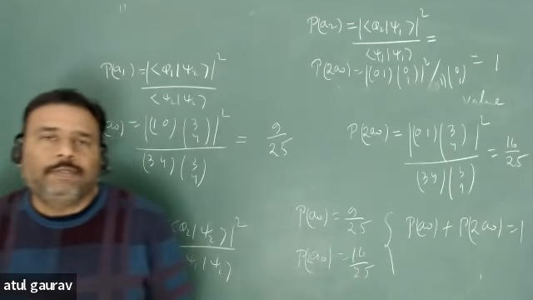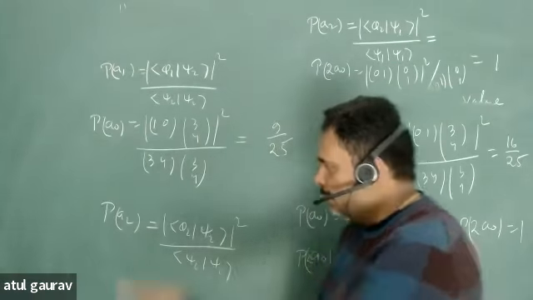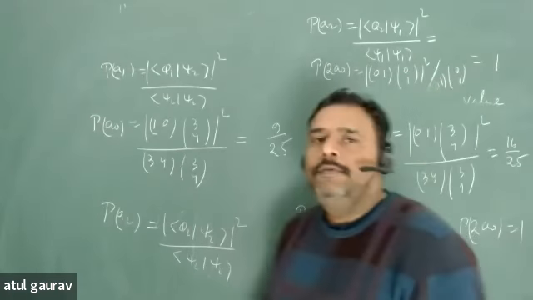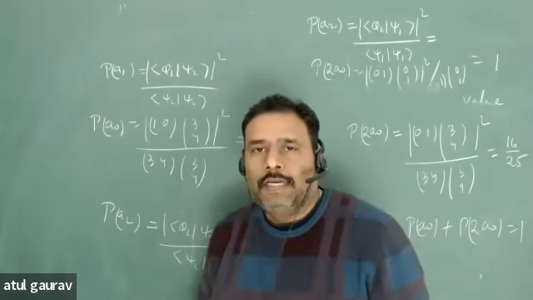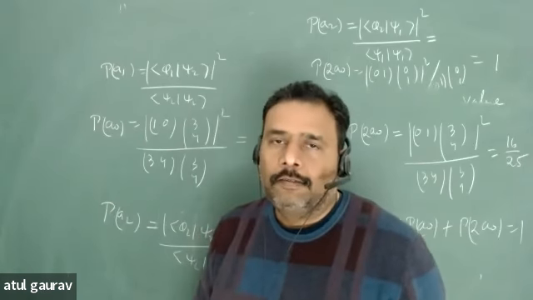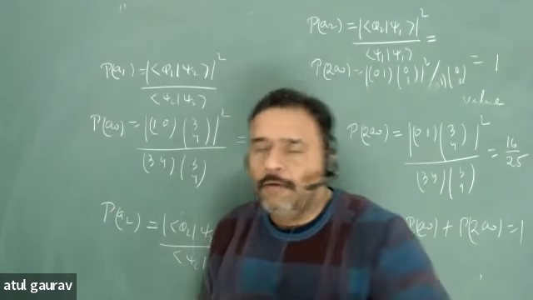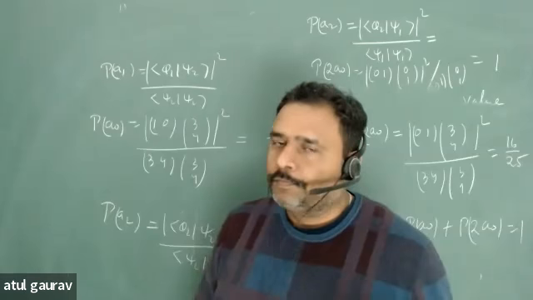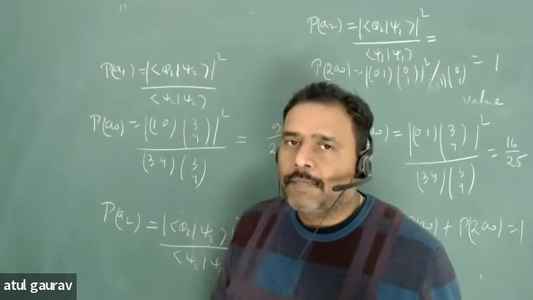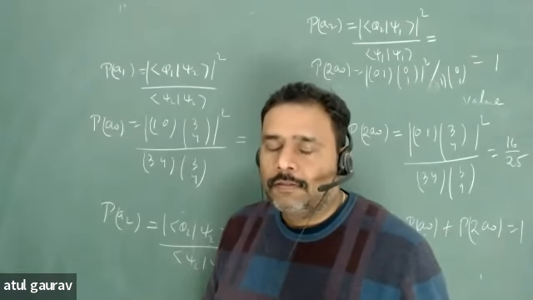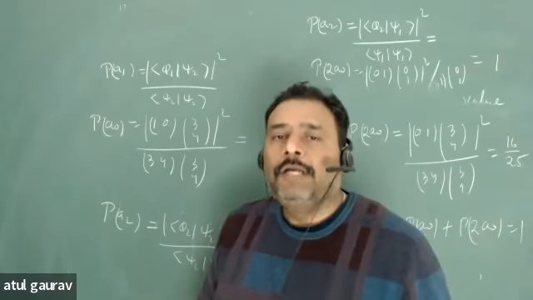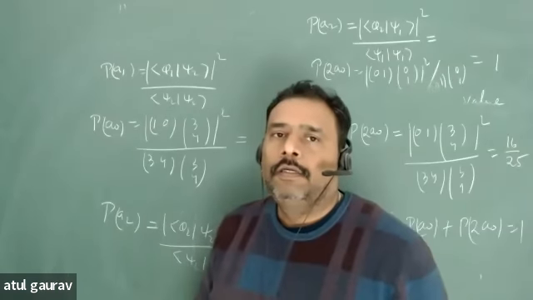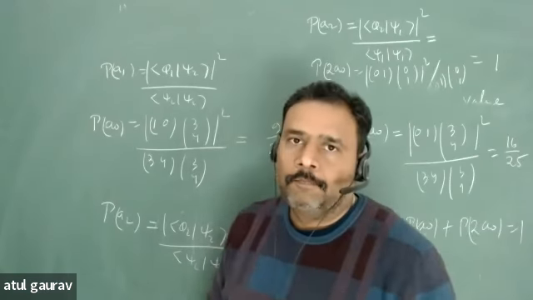So if you measure A in the state psi 2, out of 25 times, 9 times you get A0 and 16 times you get 2A0. But when you get A0 and when you get 2A0, nobody knows. Are you going to understand this concept? Because the measurement itself is a random variable. You cannot predict the outcome by knowing the previous outcome.